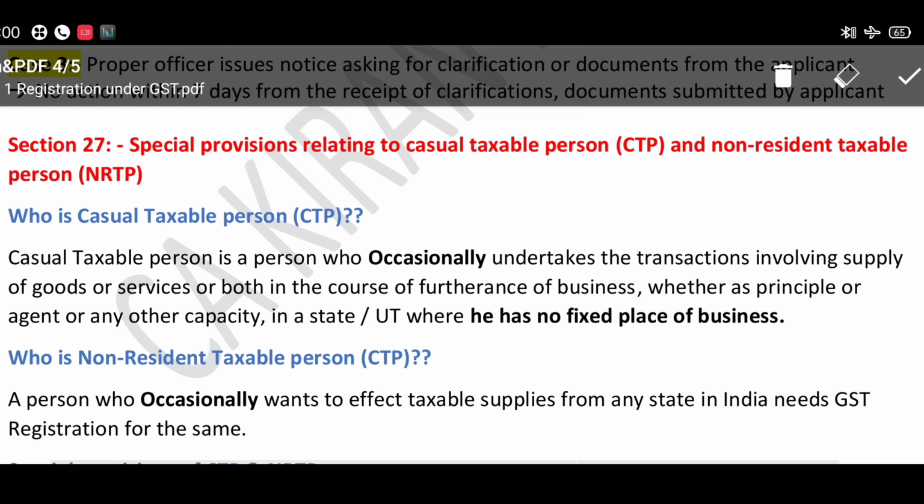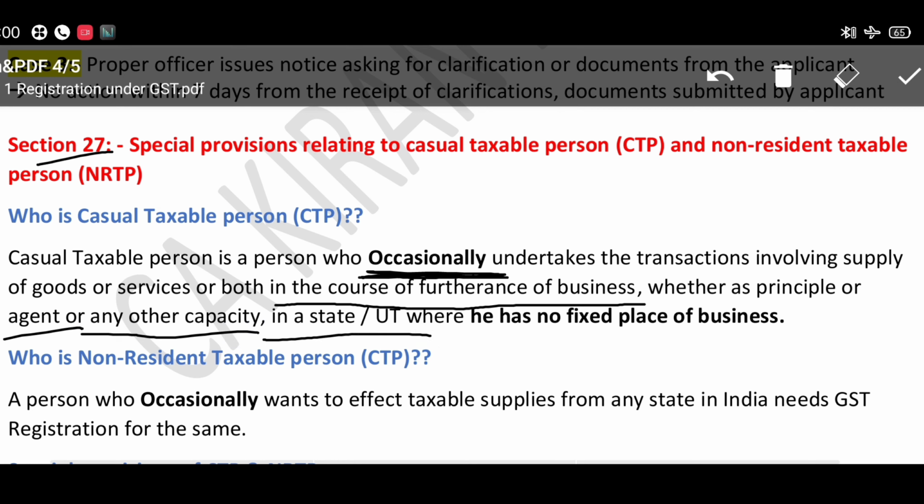As per section 27, a casual taxable person is a person who occasionally, not regularly, takes the transaction involving supply of goods or services or both in the course or furtherance of business, whether as a principal or an agent or any other capacity, in a state or union territory where he has no fixed place of business.